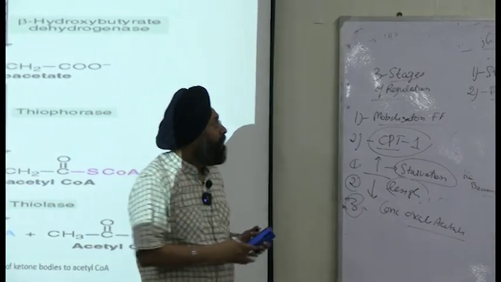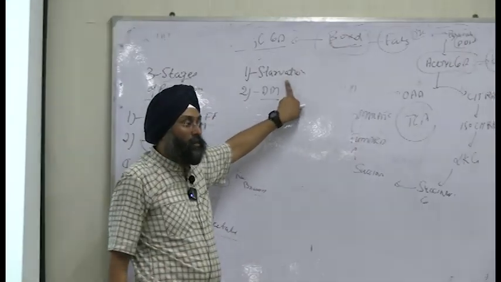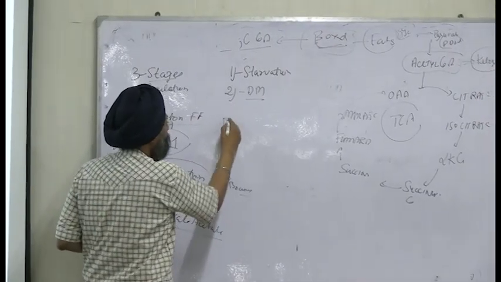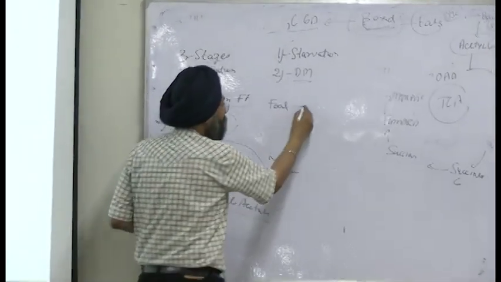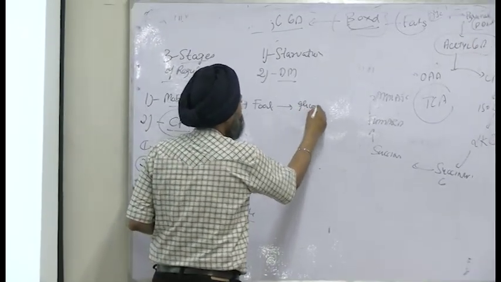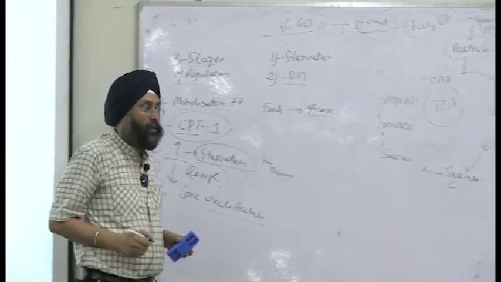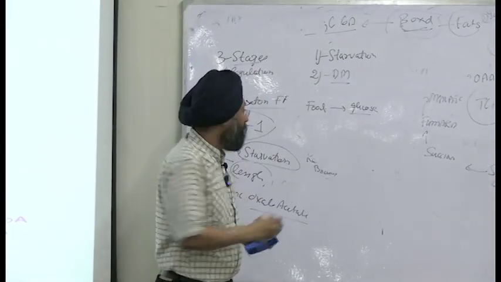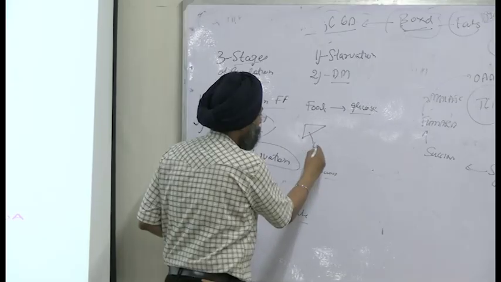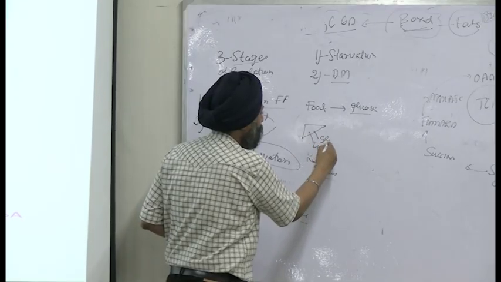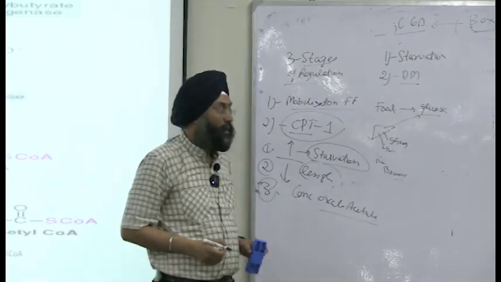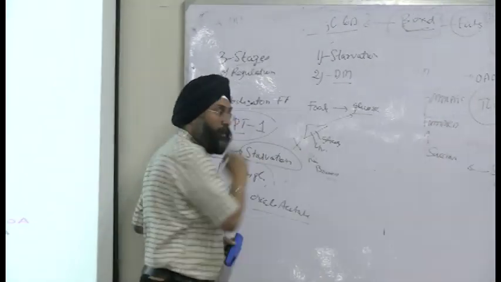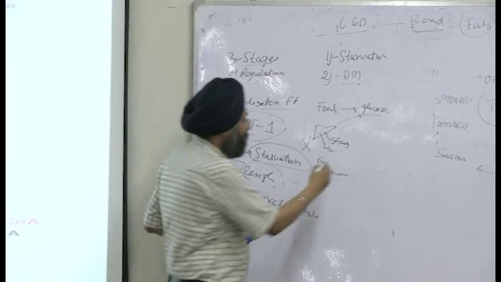Tell me, what will happen in starvation? You are not eating food, right? If you are not eating food, you will not have sufficient glucose. When glucose is not sufficient, what will the body do? This is the liver. The liver will break down glycogen to form glucose. Now this glycogen is also depleted. What will the body use?